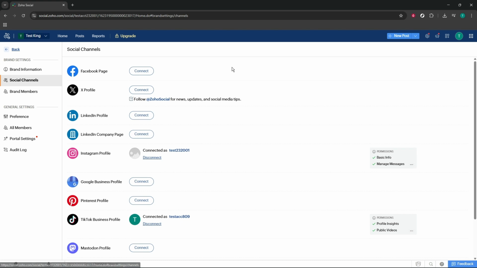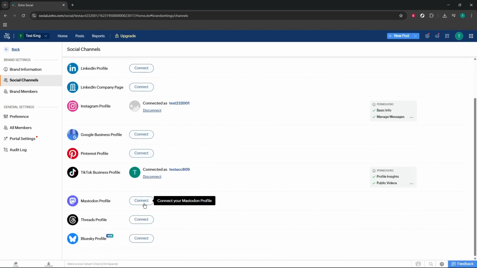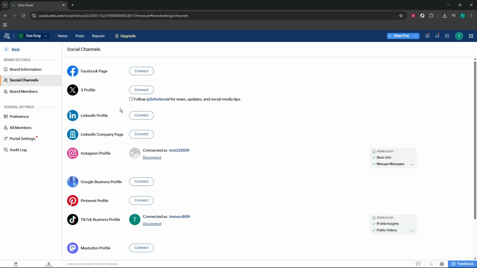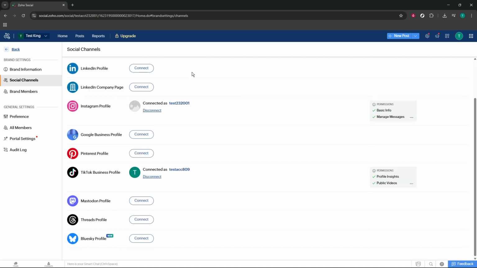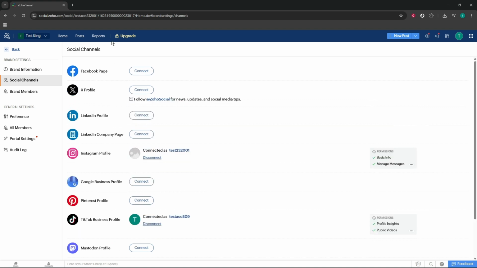This is where you connect your social accounts to Zoho Social so you can publish and measure from one place. When you add a channel, you'll be prompted to authorize Zoho Social. Make sure you're signed into the correct social profile and have the right permissions. If you manage several platforms, connect them one at a time and confirm each connection before moving on.